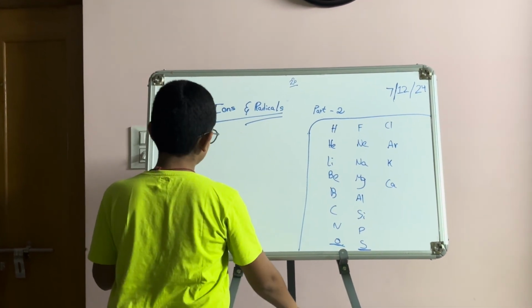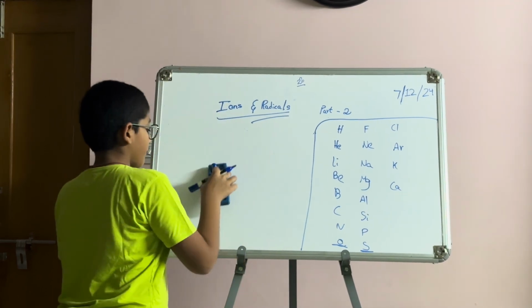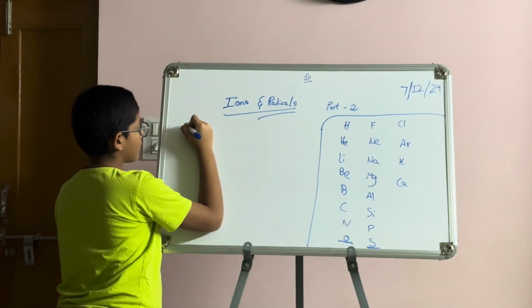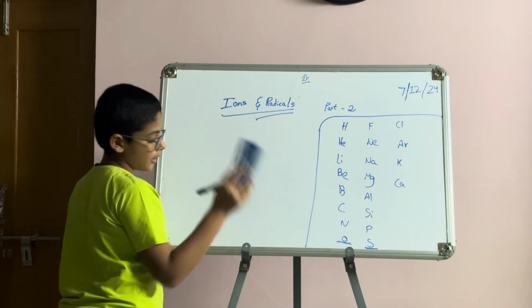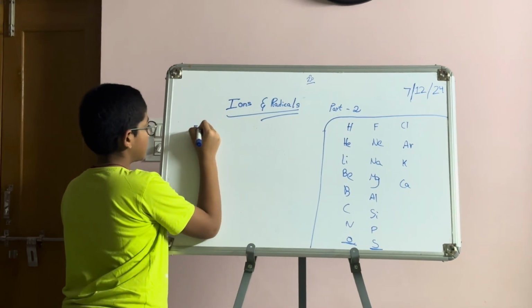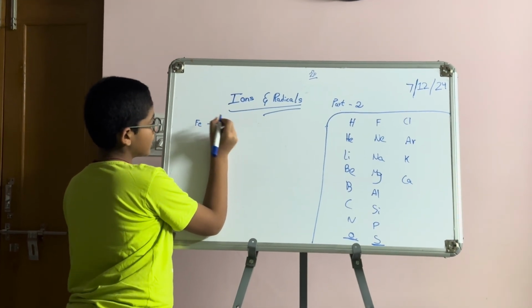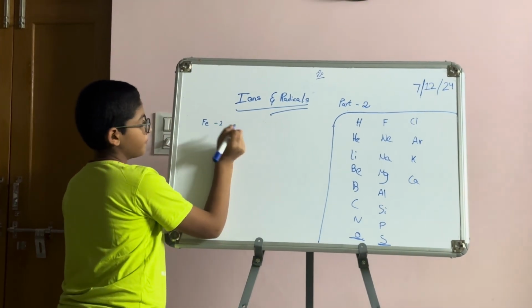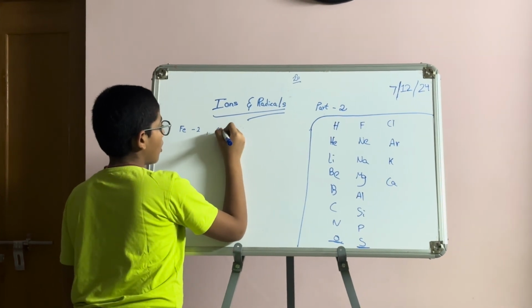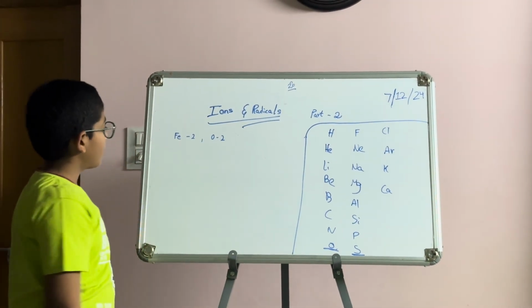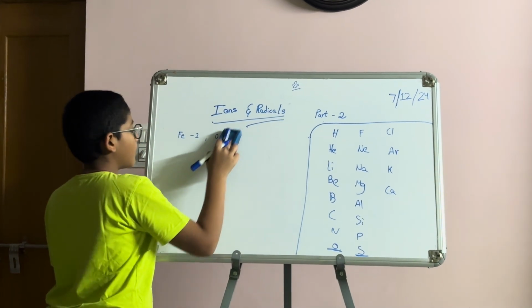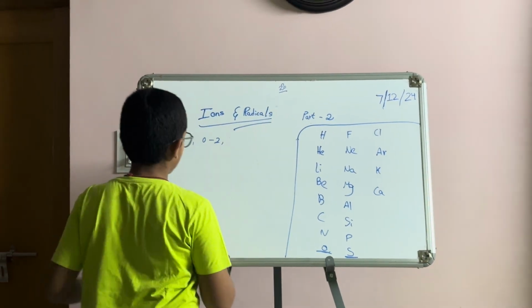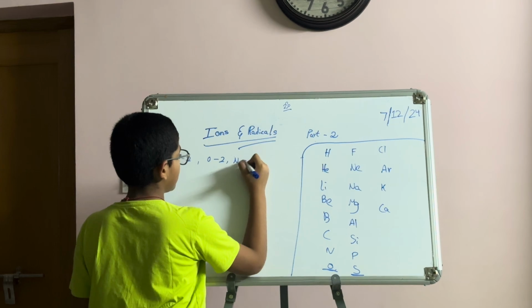Actually this method is used to make compounds. Suppose I have given a few elements. What is the valency of iron? Fe has 2, and O also has 2. In the crisscross method we don't need minus or plus, we only require the value.